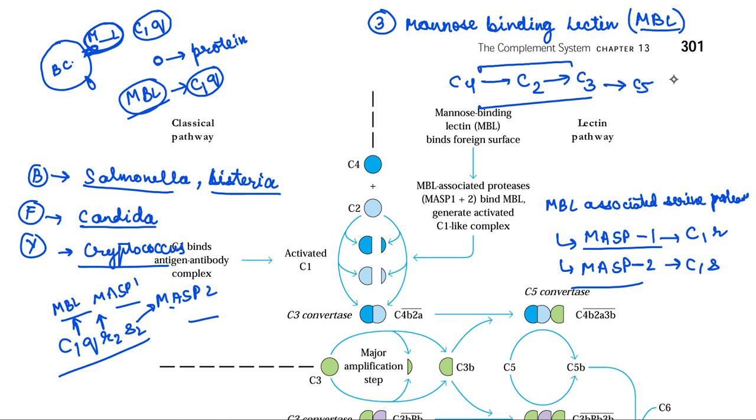which means they will be called C5 convertase, the C5a acting as a chemotoxin, and then C5b, this C5b then forming 6, 7, 8, 9 together forming the membrane attack complex. So very similar pathways are then followed. There are some initiating points which are different in all three pathways. More or less the whole other part is very similar. So this is what you need to know in the mannose binding lectin pathway, which is one of the activation pathways of the complement system.